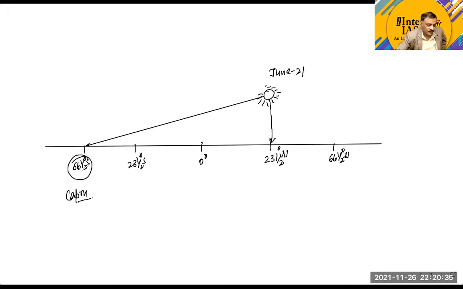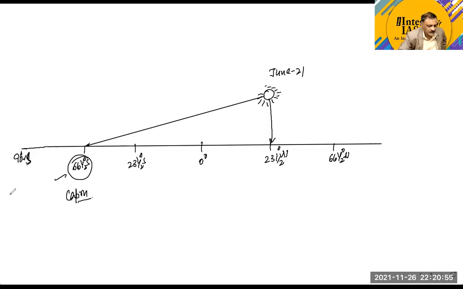Sorry, not Tropic of Capricorn, it is the Antarctic Circle. Now 66.5 degrees south latitude will start experiencing the same thing which 66.5 degree north was experiencing during the winter time.